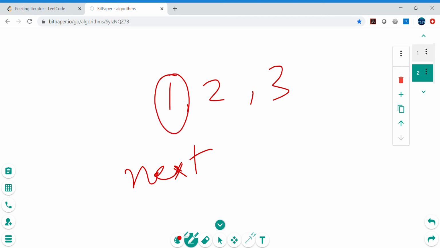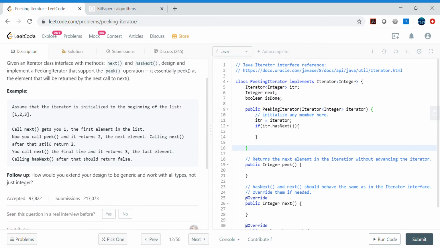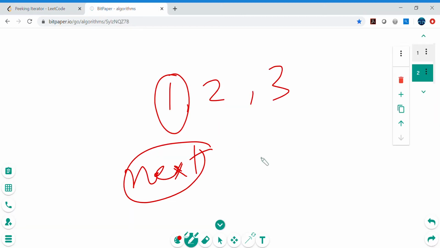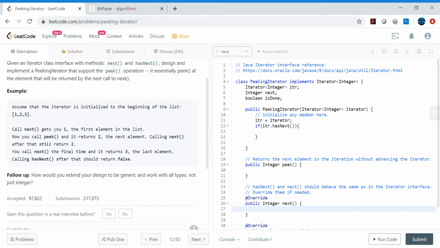And if we don't have the value stored, then we again call the next method. So if we don't have this value stored, then we will manually move that pointer, call the next method, and then return. But the drawback with that approach will be, if after next we call peek, then we again have to store somewhere, right? Because the nature of this problem is that whenever you call peek, it should have the element that is already in the peek, right?